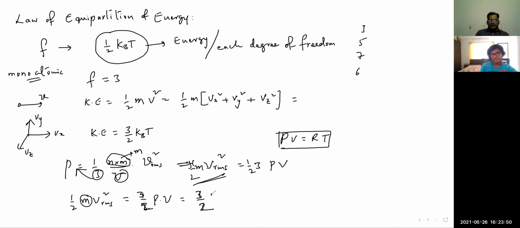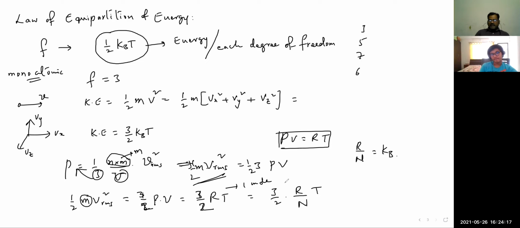So 3/2 RT. How can it be written again? 3/2, if it is R by N times T, so R by N is nothing but the Boltzmann constant. So this equation is for 1 mole.